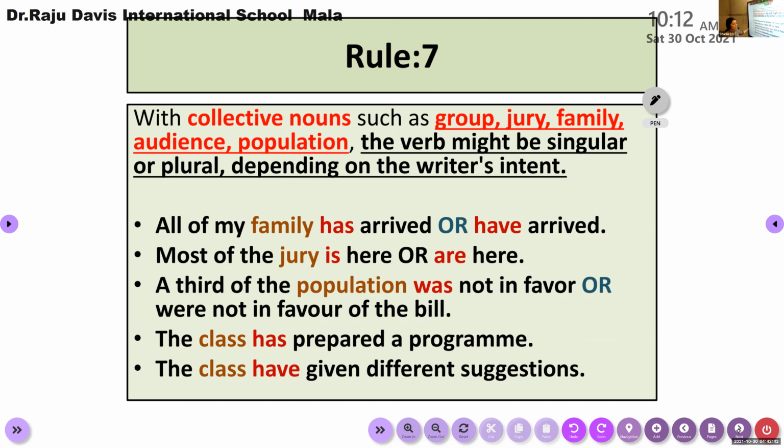But the jury had different opinions. If the jury consists of 5 members, 3 support and 2 oppose, in that case you cannot consider it a single unit. There we need to use a plural, because 3 of the 5 members have a different opinion. It is not going together.